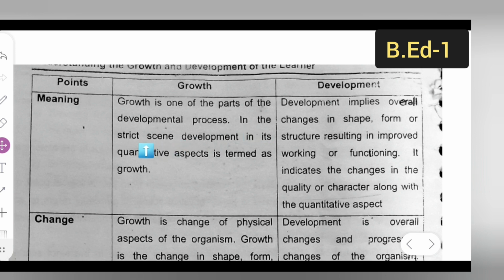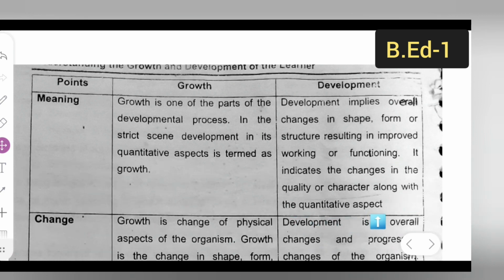In the strict sense, development in its quantitative aspects is termed as growth, whereas development implies overall changes in shape, form, or structure resulting in improved working or functioning. It indicates the change in the quality or character along with the quantitative aspect.